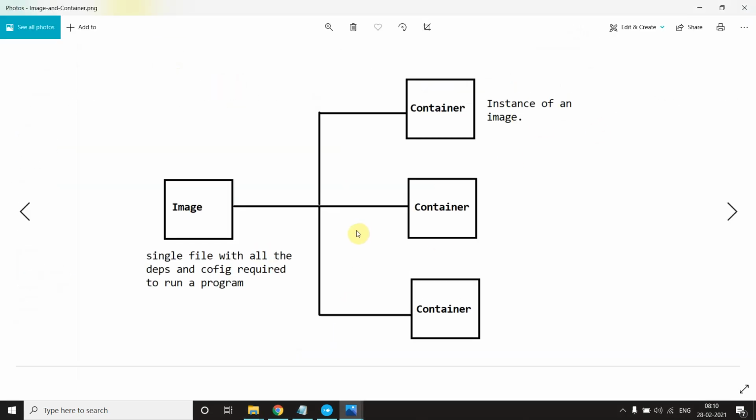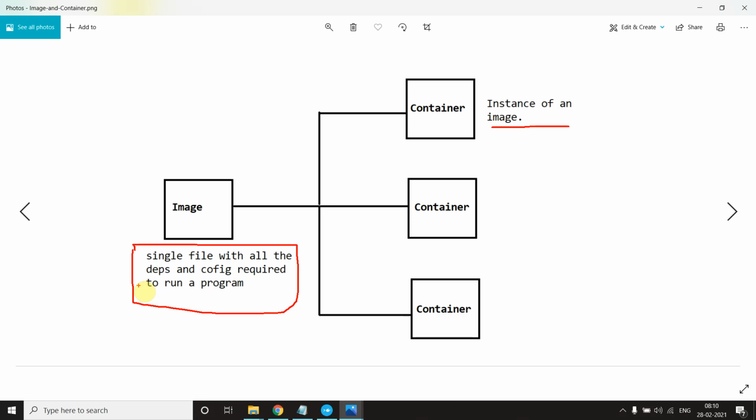Okay, this gives a clear picture of what a container is. It is an instance of an image container, and an image is just a single file with all the dependencies and configuration required to run a program. Simple. I hope now you understand what the image is and what a container is. Just a set of files, like a file system snapshot plus a run command. Like when you say docker run, that command should be attached with that.